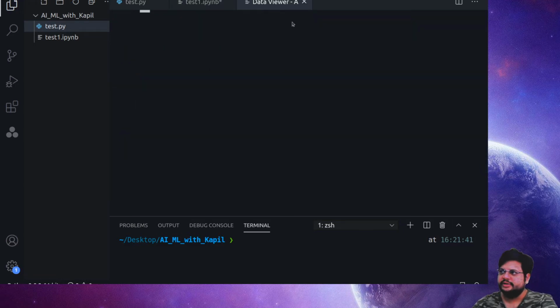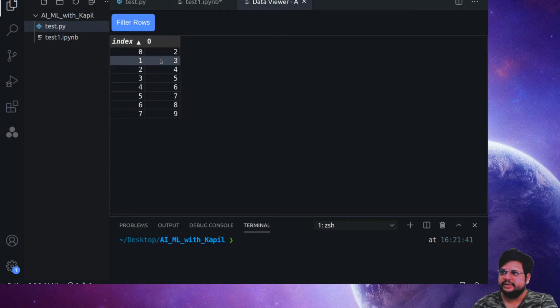If I click on this, it will open a data viewer where I can see the values of this list. At the same time this also shows the index. So always remember that in Python the index starts from 0. You can understand the index as an address of a person.